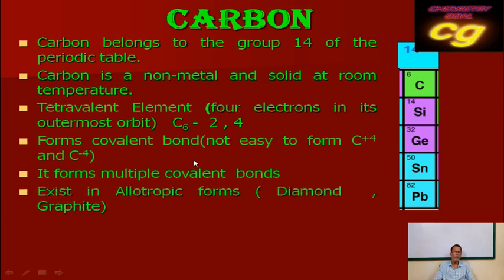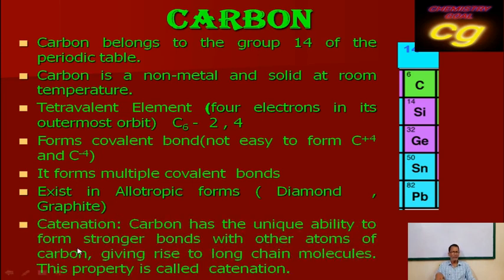Then another important property of carbon is that carbon exists in allotropic forms. Generally, the important stable allotropes are diamond and graphite, which we use in our day-to-day life. Diamond and graphite are very important allotropic modifications of carbon.